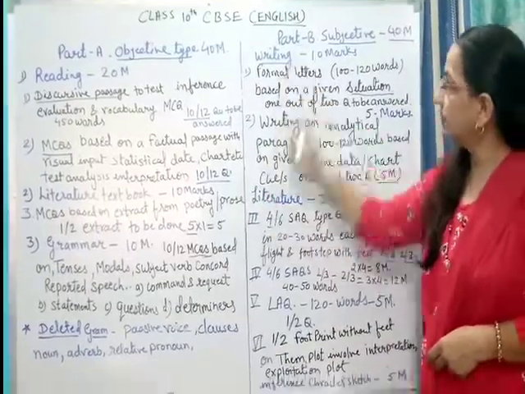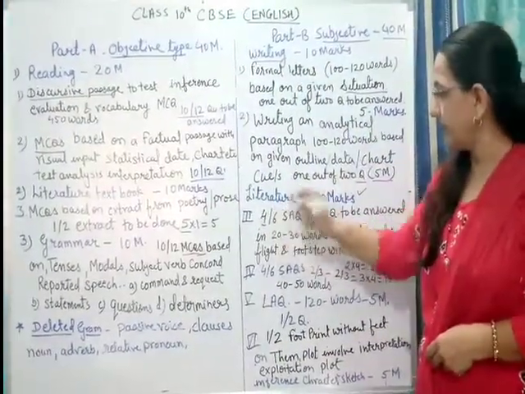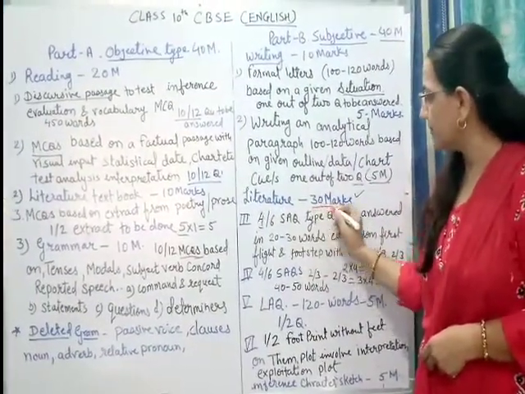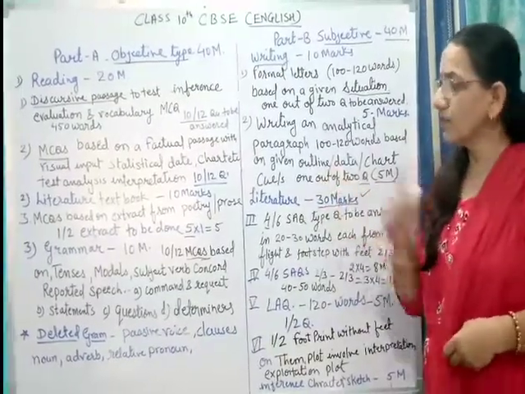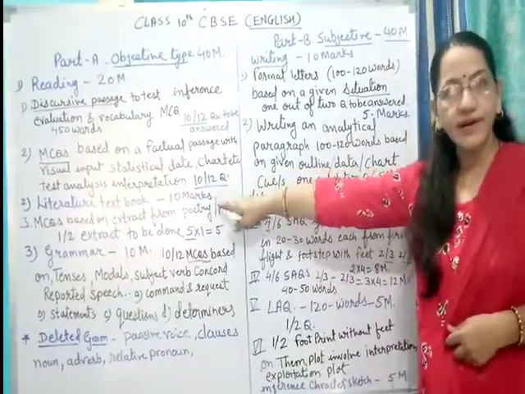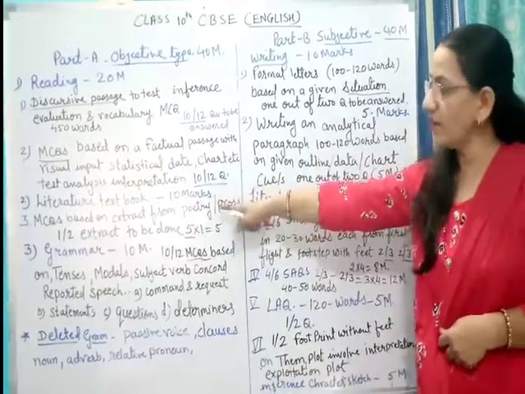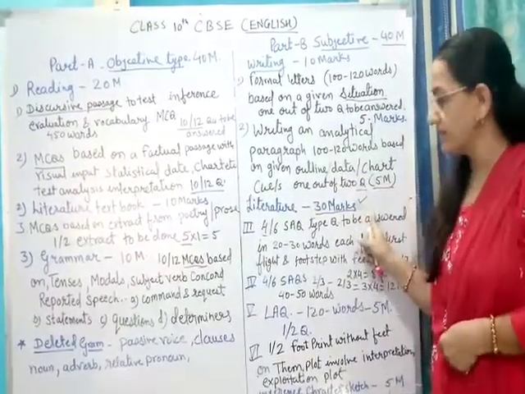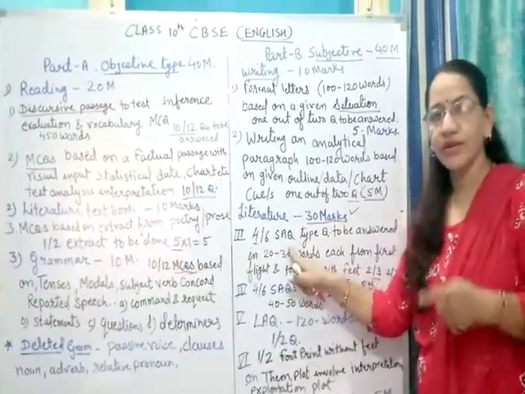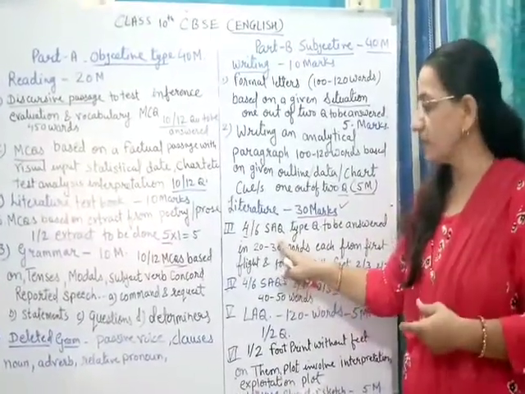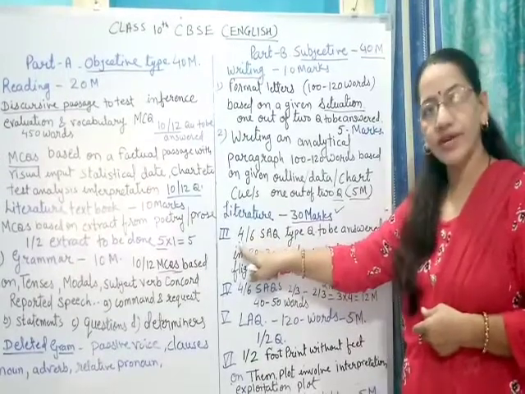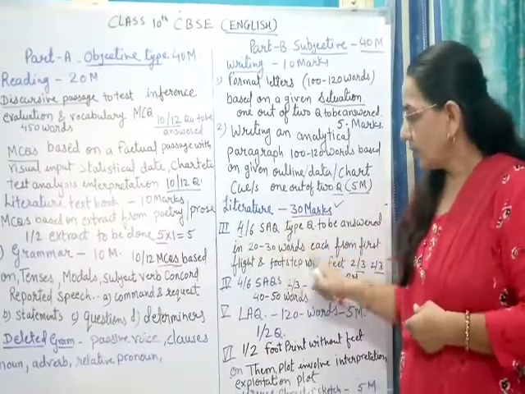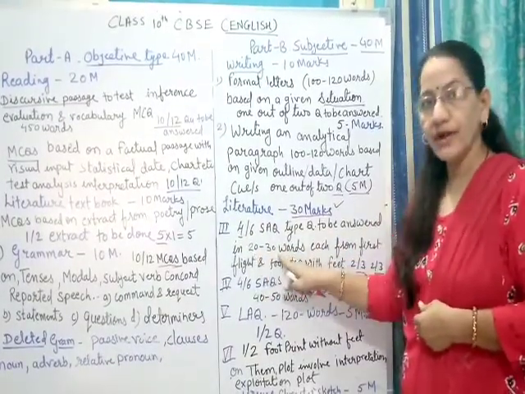The second part of Part B is literature. This includes 30 marks. So don't be confused that you had already attended the literature part earlier. Earlier you attended only the 10 marks literature part. Here you have to attend 30 marks of literature. In this, first of all, you have to attend very short answer type questions. Out of 6, you have to attend only 4. And your answer should be in 20 to 30 words.